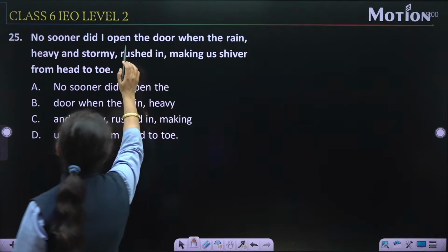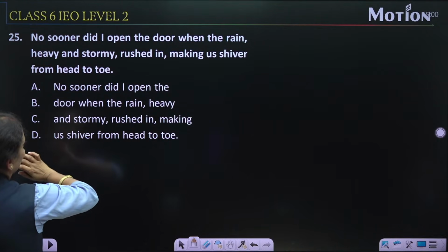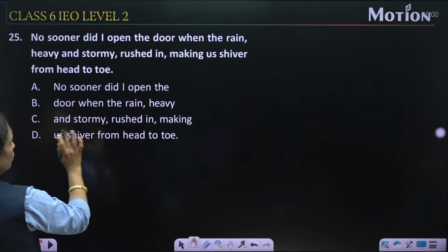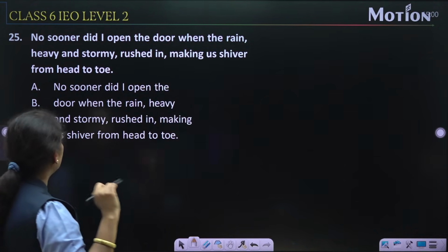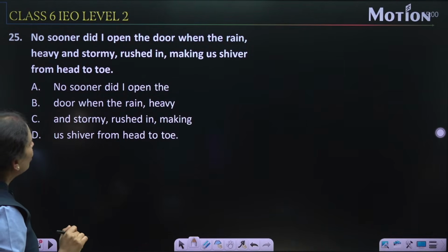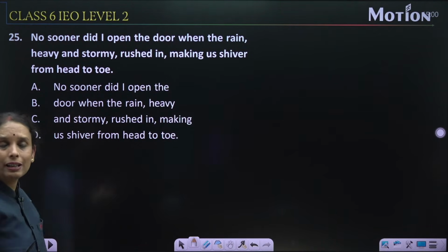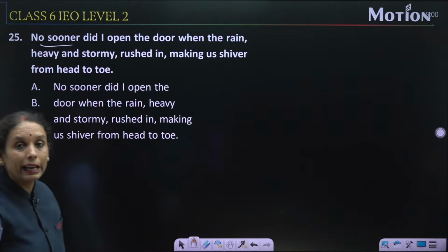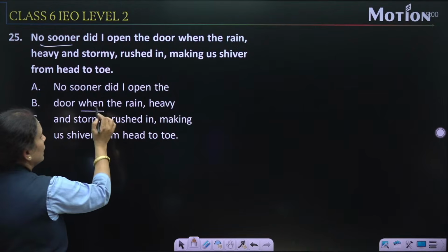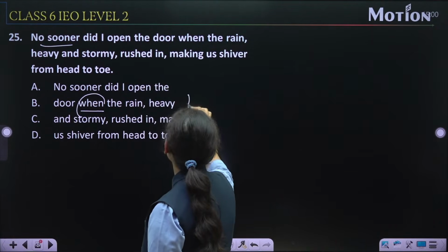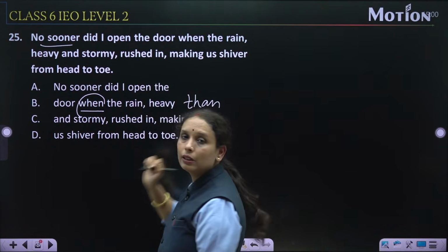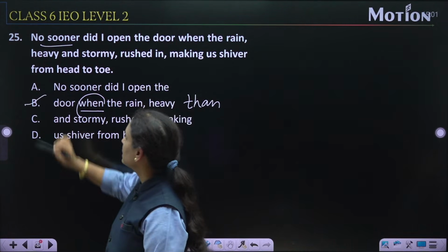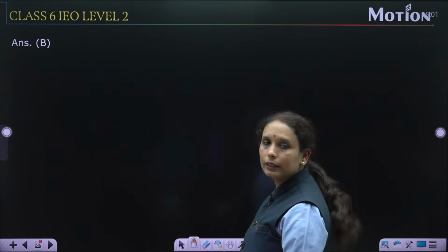No sooner did I open the door, इस लाइन में मुझे कोई एरर नजर नहीं आ रहा है, this one is the correct one. No sooner did I open, हमको एरर फाइंड आउट करना है। सेकेंड ऑप्शन, door when the rain heavy, yes there is an error. No sooner के साथ में क्या लगता है हमेशा, than, जबकि यहाँ पर क्या है when, तो when की जगह पर क्या आएगा यहाँ पर than. This is the mistake over here. So option number B is the correct one. Let's find out. Yes.